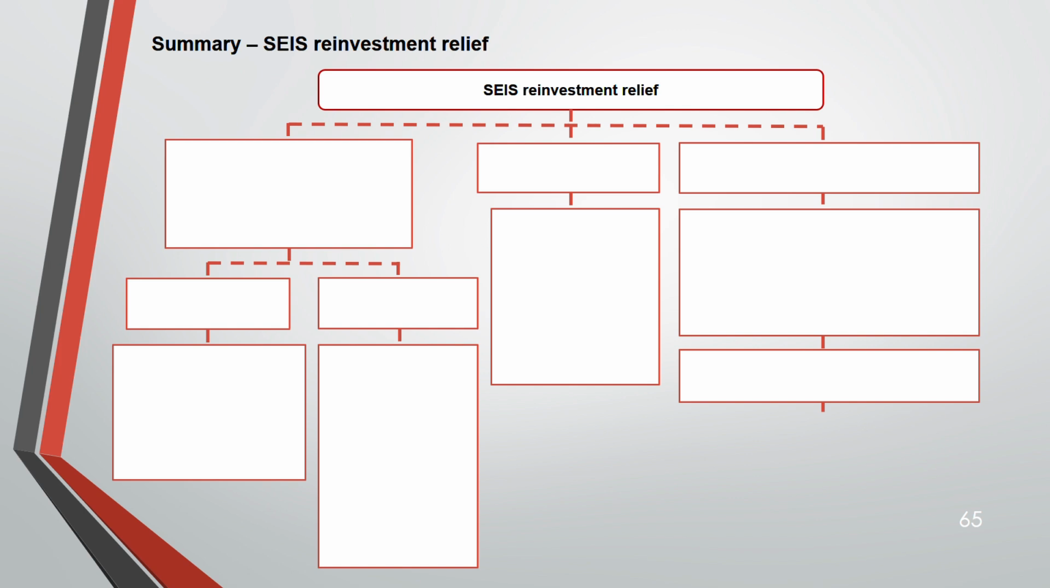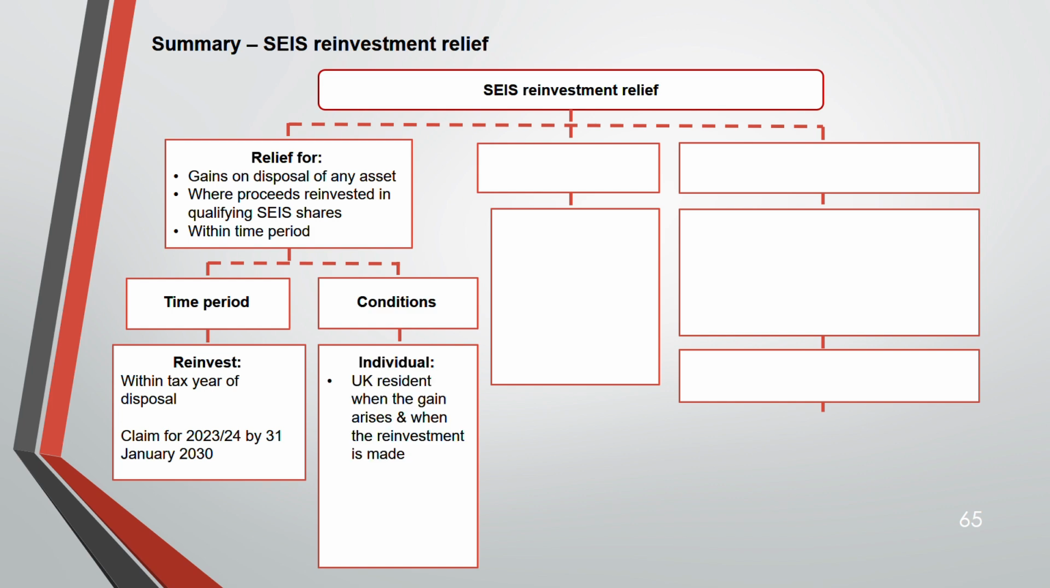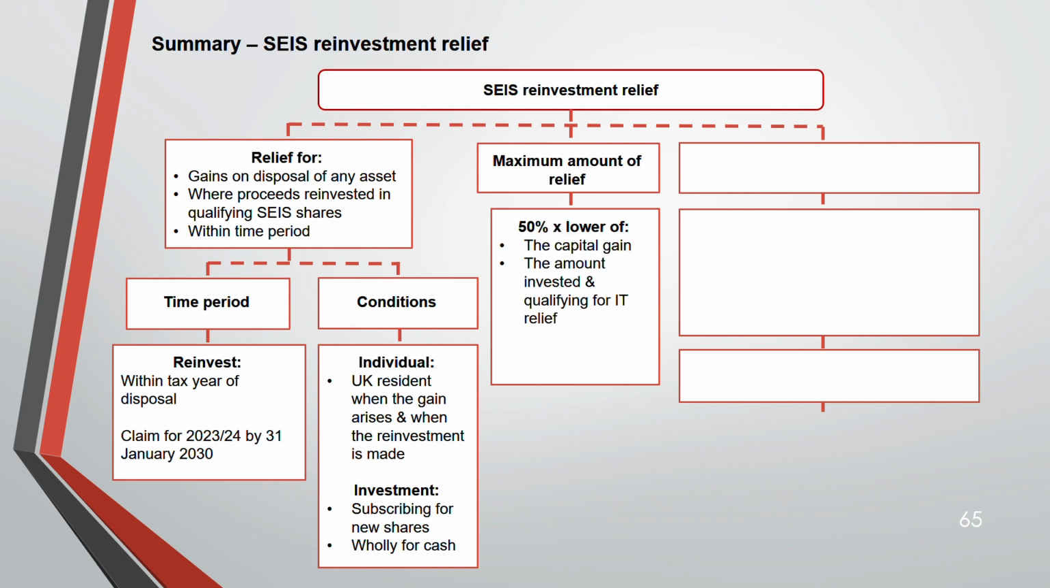Now, let us summarize. Relief for gains on disposal of any asset, with proceeds reinvested in qualifying SEIS shares within a time period. The time period: reinvest within the tax year of disposal. Claim for 23-24 by 31st Jan 2030. Conditions: the individual has to be UK resident when the reinvestment is made and when the gain arises. Investment means subscribing for new shares wholly for cash. Maximum amount: 50% of the lower of the capital gain, the amount invested, and the amount qualifying for income tax relief. Any smaller amount can be claimed, but you have to take 50% of all those three and compare which is lowest.